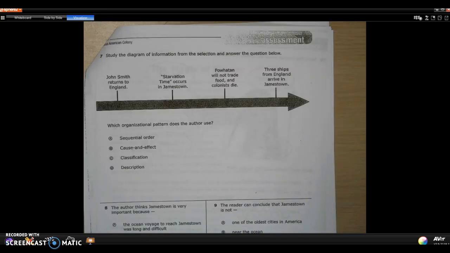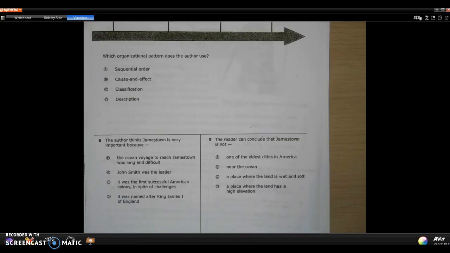Study the diagram of information from the selection and answer the question below. John Smith returns to England. Starvation time occurs in Jamestown. Powhatan will not trade food and colonists die. 3 ships from England arrive in Jamestown. Which organizational pattern does the author use? A. Sequential order. B. Cause and effect. C. Classification. D. Description. 8. The author thinks Jamestown is very important because F.